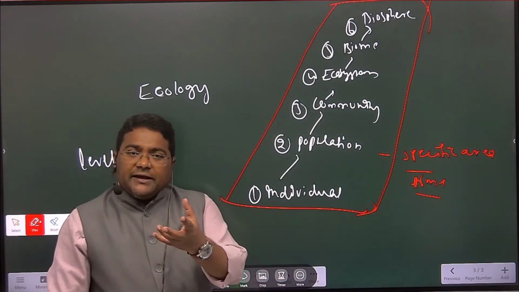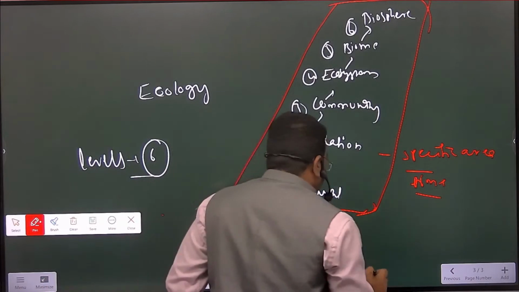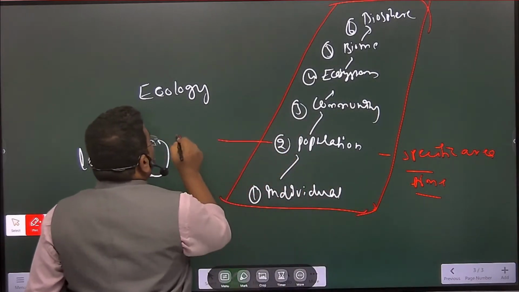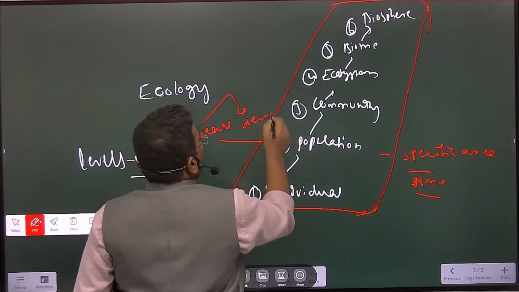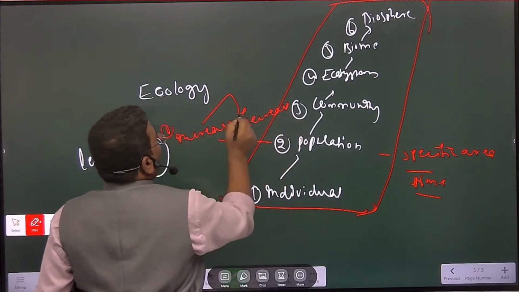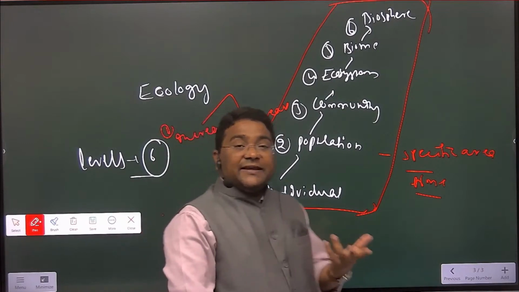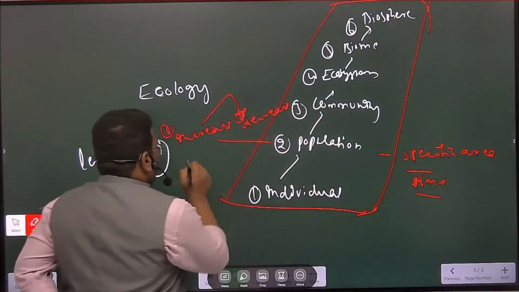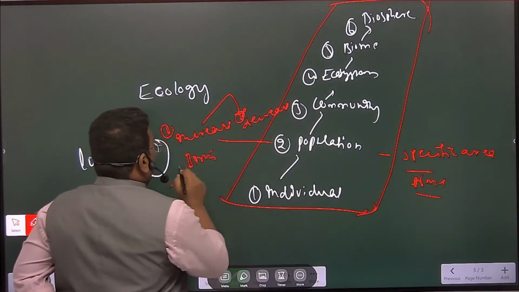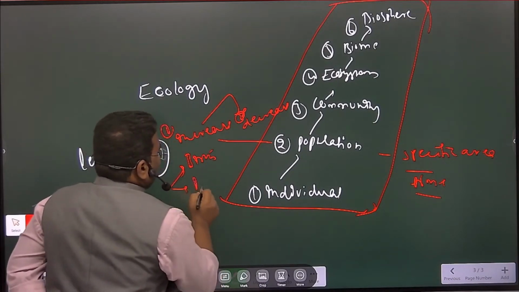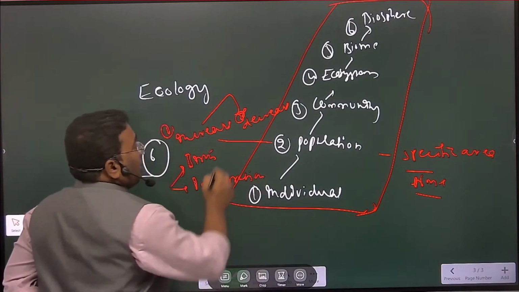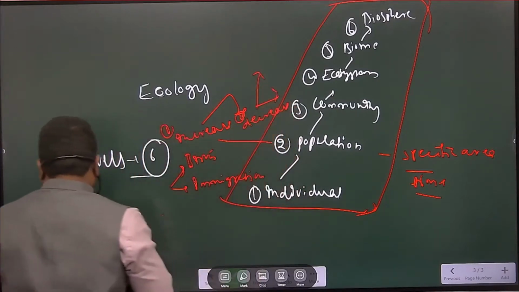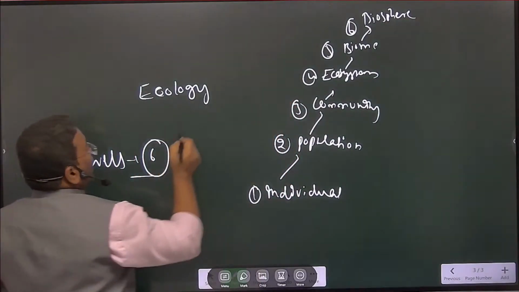So population may increase or decrease. How does population increase? Either birth or immigration. How is it decreasing? Can you tell me here? How is it decreasing?